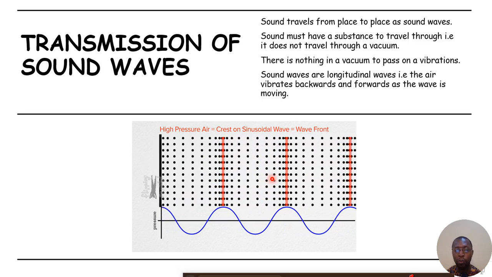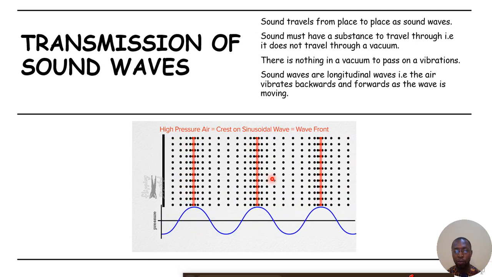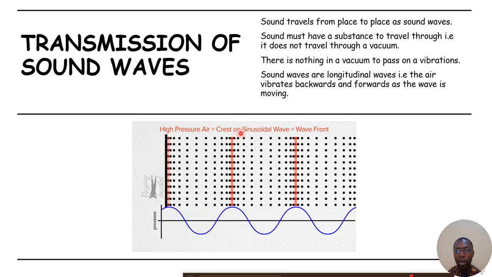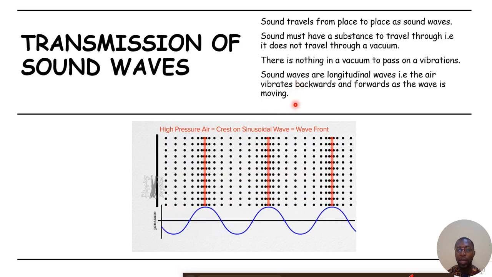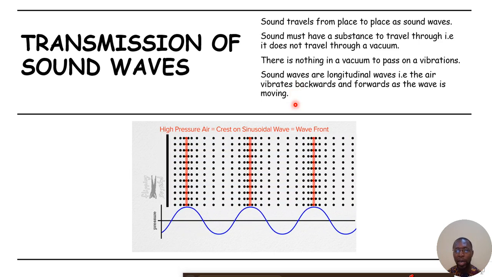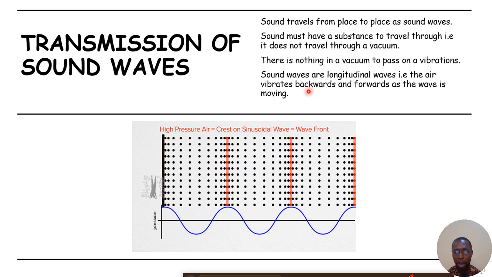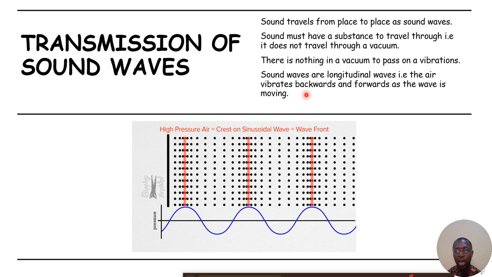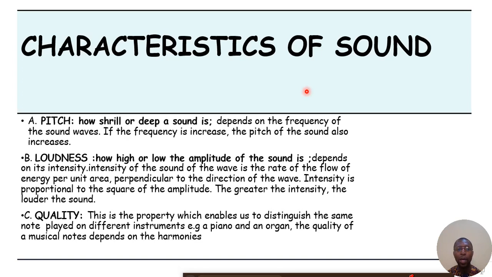Once the source vibrates, it sets the air particles into vibration, and then they begin to move back and forth. So if there is no air, there can never be sound wave. A place where there is no air is referred to as a vacuum. Sound cannot travel through a vacuum where there is no air. So if you remove air in an environment, you will not hear any sound in that environment, no matter how you vibrate any object.